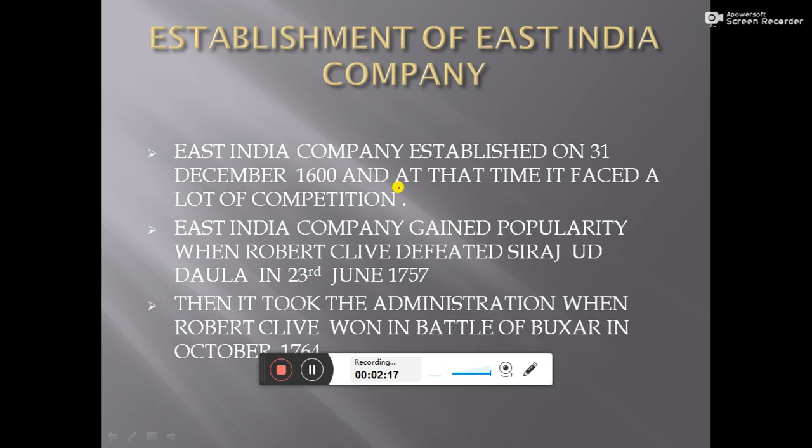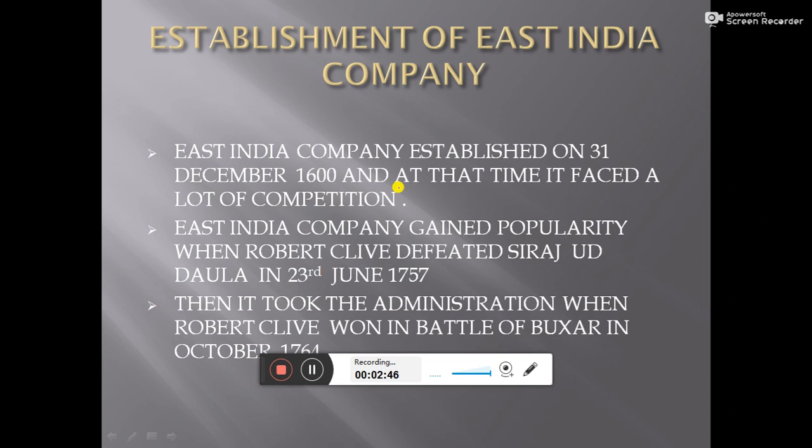Now you may ask, who is Siraj-ud-Dowla? Siraj-ud-Dowla was the Nawab of Bengal at that time. This incident happened in Bengal, and Robert Clive was a British official. Then East India Company took the administration of the whole country when Robert Clive won the Battle of Buxar in October 1764.